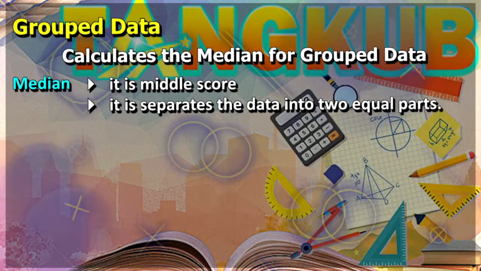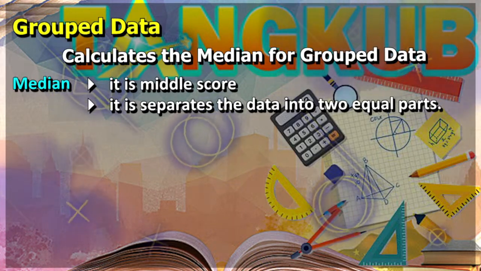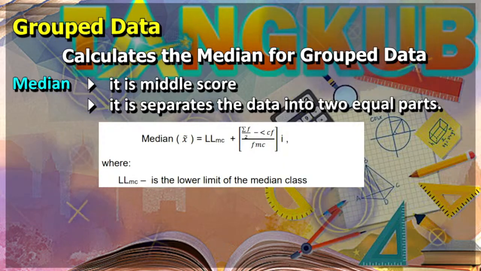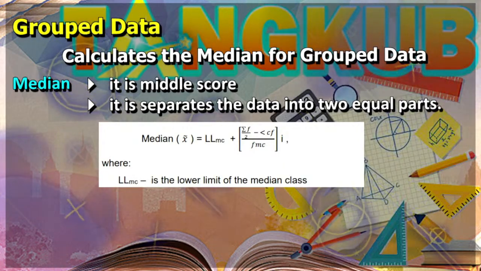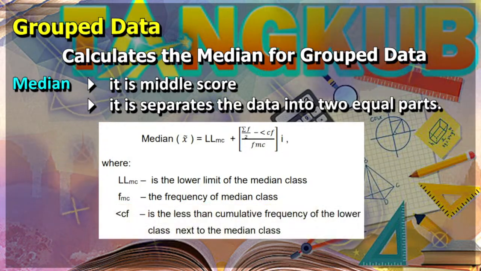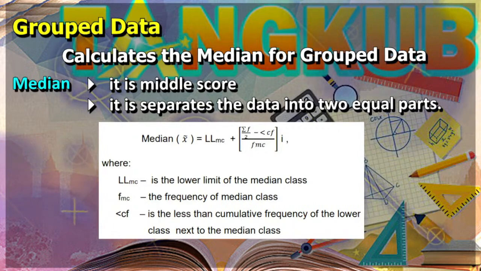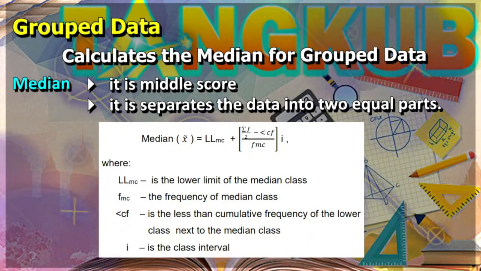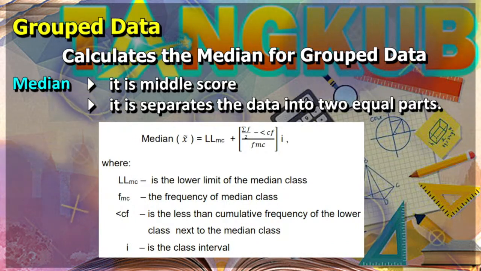So, in computing the median for grouped data, this formula is used, where LL sub MC is the lower limit of the median class. F sub MC is the frequency of the median class. Less than CF is the less than cumulative frequency of the lower class next to the median class, and i is the class interval.